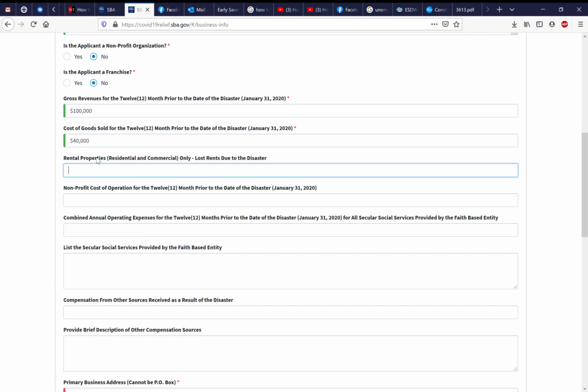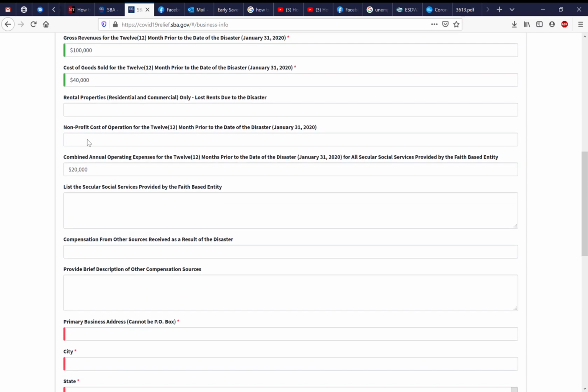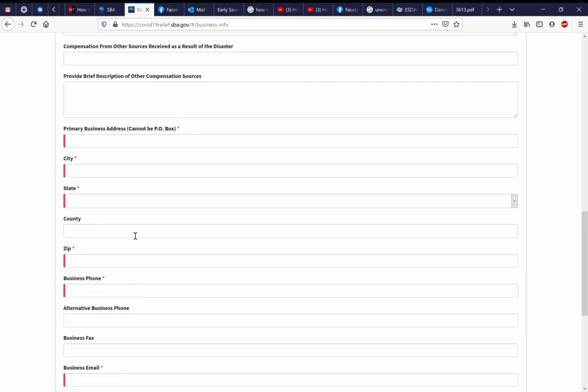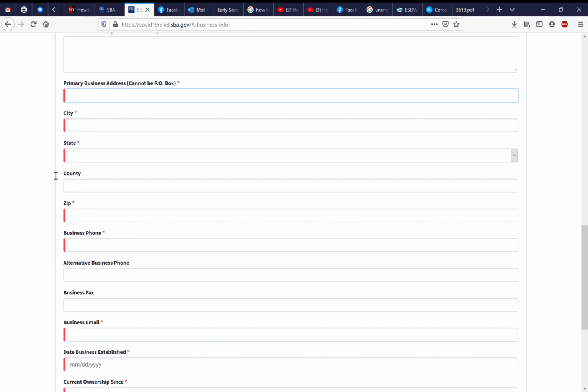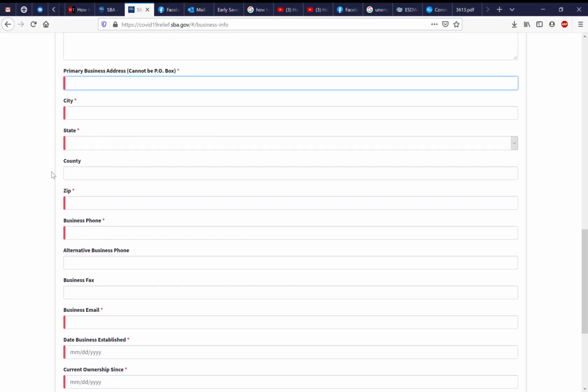And if you have rental properties, nonprofit, whatever it is, you can put those things here. You can fill that out. This is not required, but if you have that information, put it in there. And then your address, right? Put it in there. I'll put my office address in here.